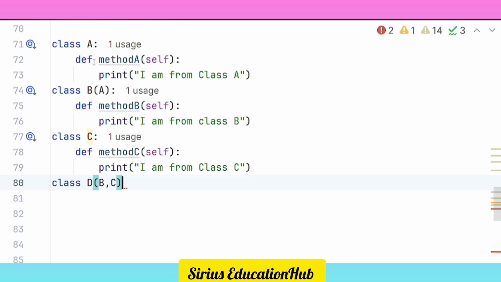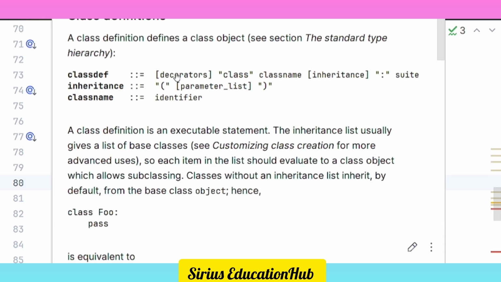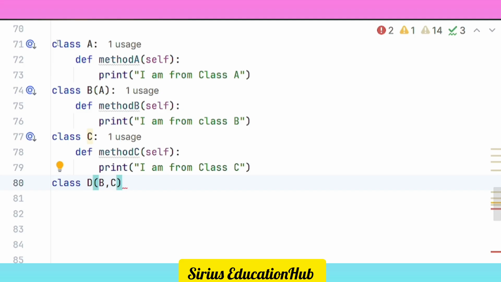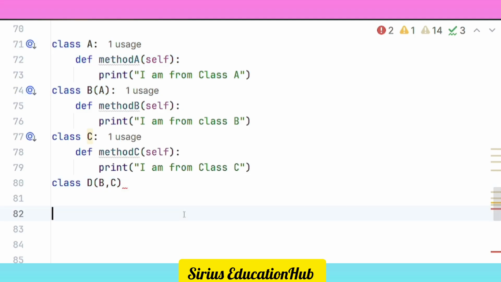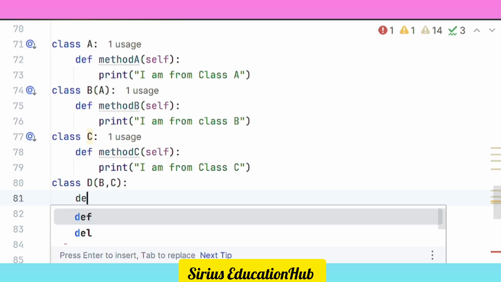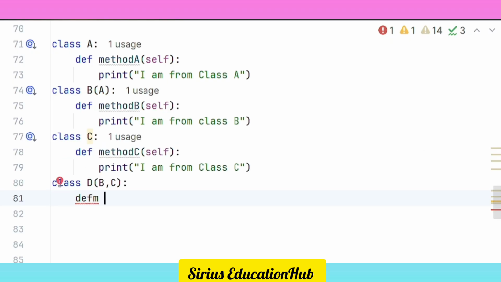Now, in class A and class B, you will find a single inheritance. Class A and class B, single. But in the case of class D, you will find a multiple class inheritance. It is very easy. Don't get confused.